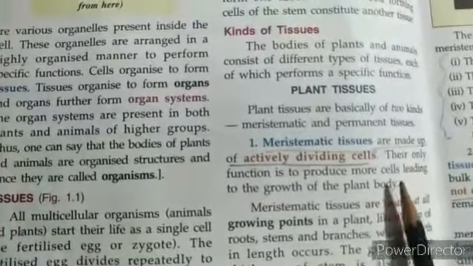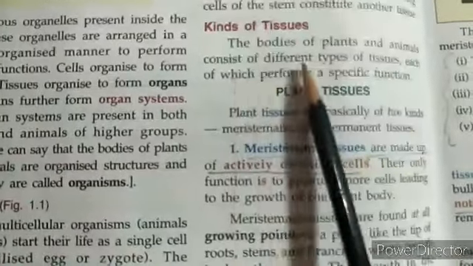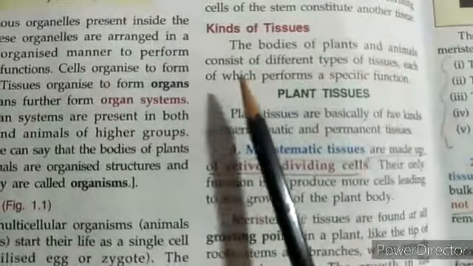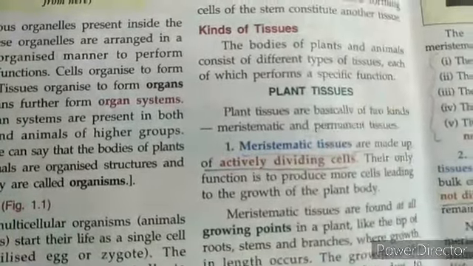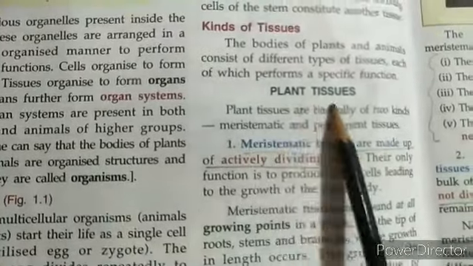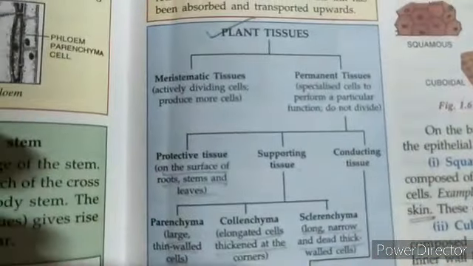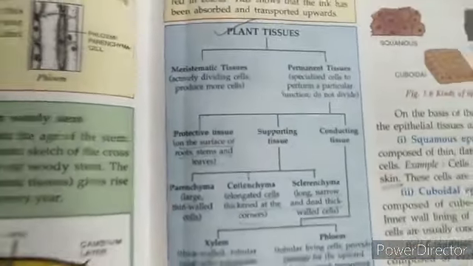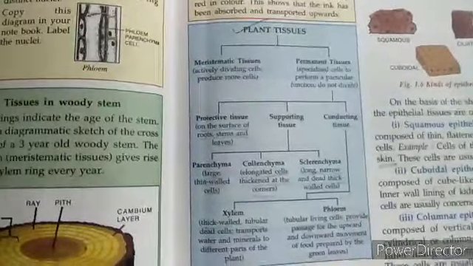Let's have a look at the kinds of tissues. The body of plants and animals consists of different types of tissues, each of which performs a specific function. So first let's have a look at the plant tissue. For this we have a beautiful table. If we have a look at the table, it will be much easier for us to see how plant tissues are divided. This is the entire table given on page number 7.